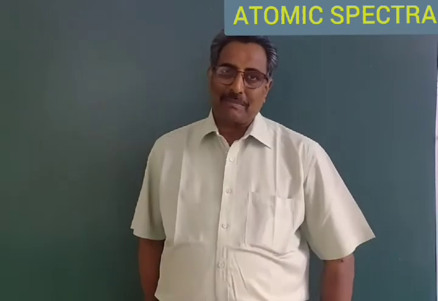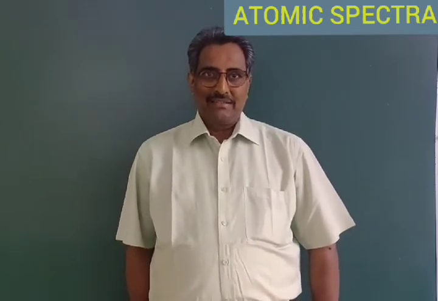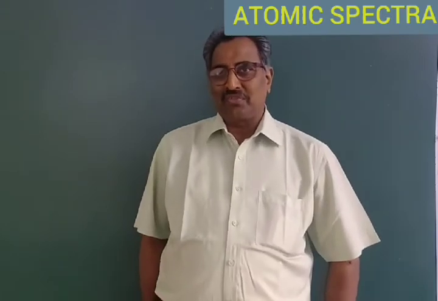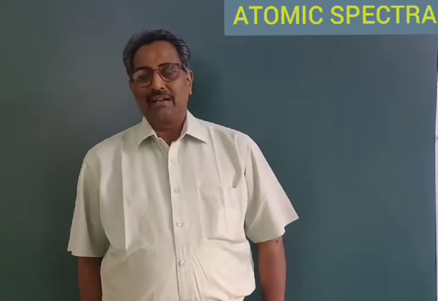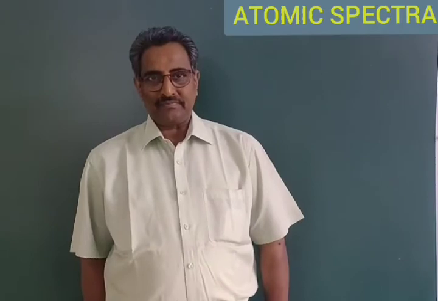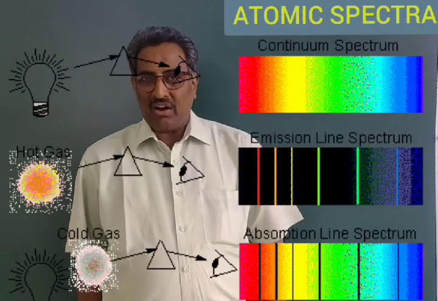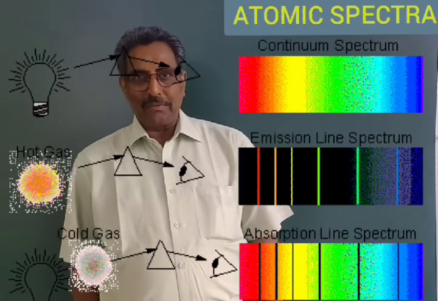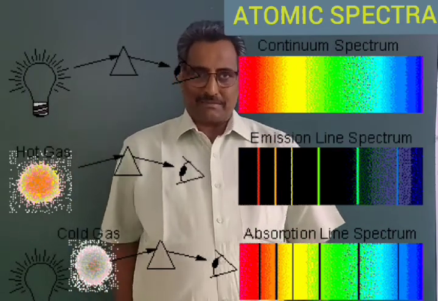The continuous spectrum is due to the emission of radiation by hot solids. The hot solids emit continuous spectrum. For example, sun emits a continuous spectrum.